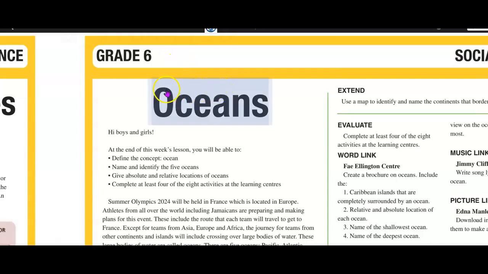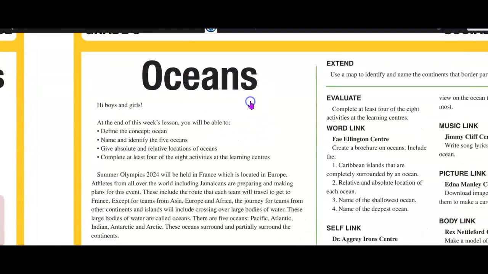In this episode, we look at the concept oceans. Hi, boys and girls. At the end of this lesson, you'll be able to define the concept ocean, name and identify the 5 oceans, give absolute and relative locations of oceans, and complete at least 4 of the 8 activities